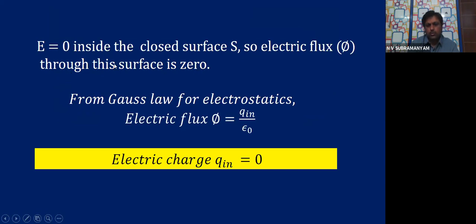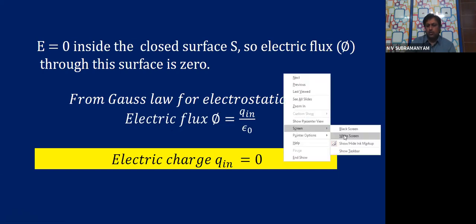That is understood, because if the field itself is 0, the flux through the surface should also be 0. And from Gauss law, electric flux phi is q in by epsilon 0, where q in denotes the charge inside the surface taken.